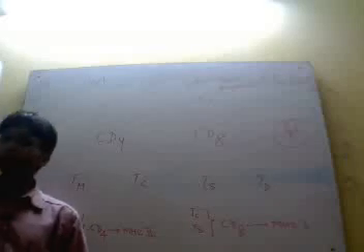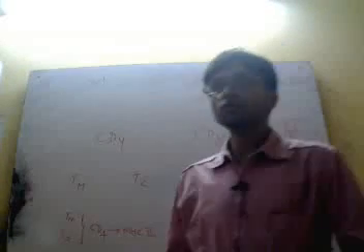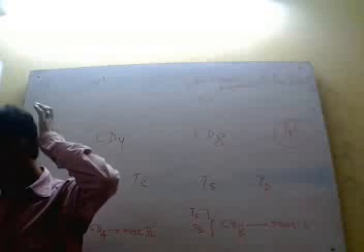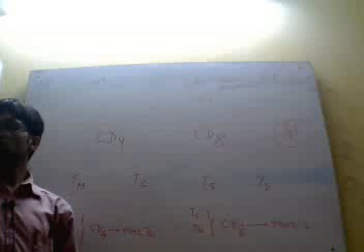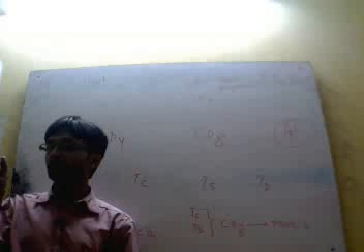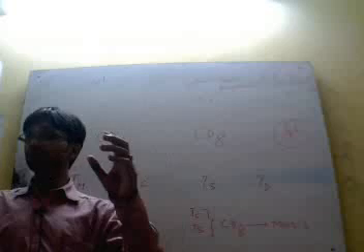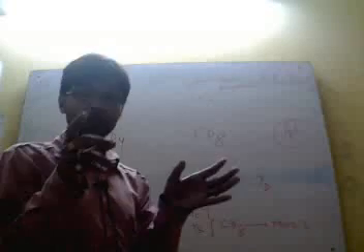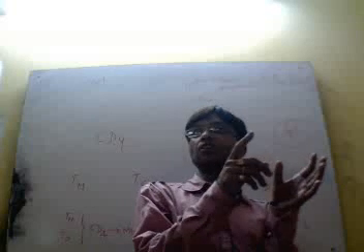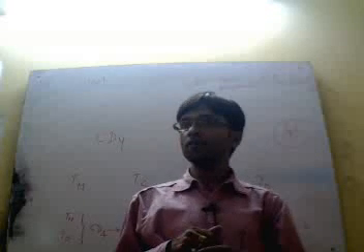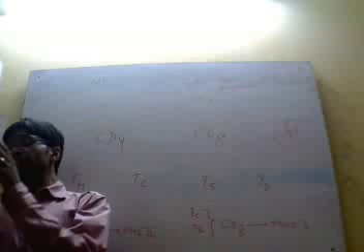Now, something about TH cell. Just write: TH cell is what? TH stands for T helper cell, a CD4 containing T helper cell. And this is one of the most important cells that connects two types of immunity. It is one of the most important cells that connects cell mediated immunity to the humoral immunity.